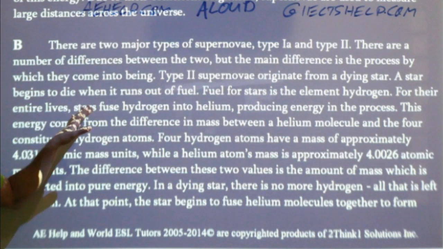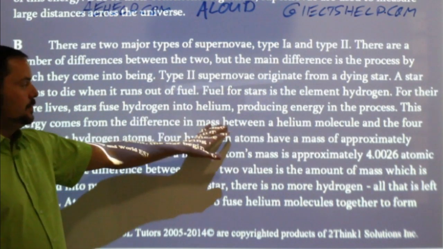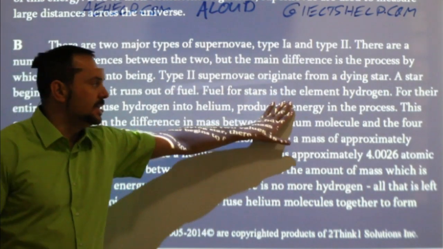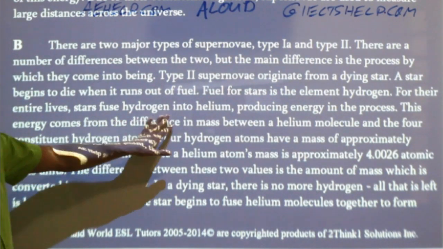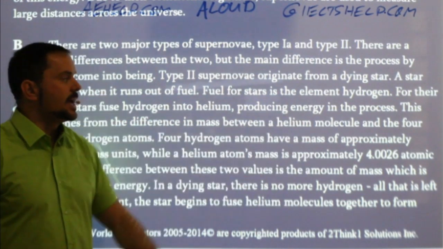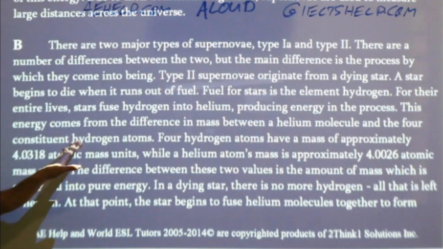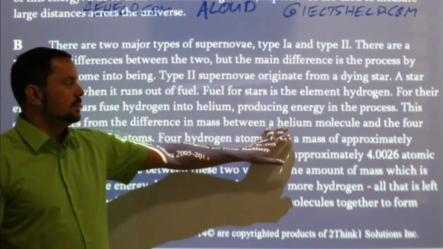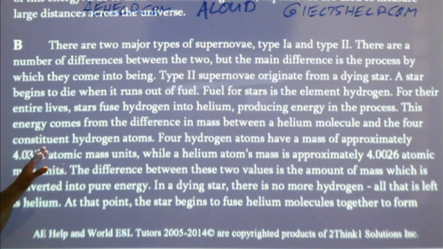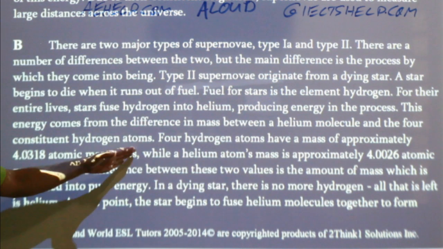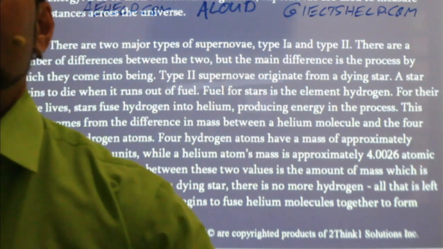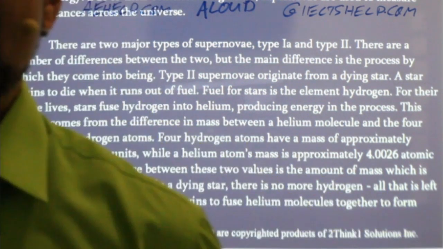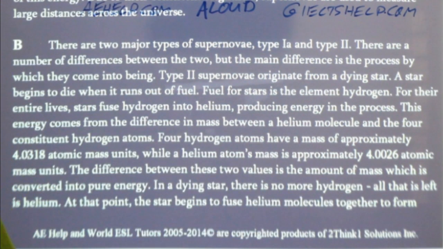A star begins to die when it runs out of fuel. Fuel for stars is the element hydrogen. For their entire lives, stars fuse hydrogen into helium, producing energy in the process. This energy comes from the difference in mass between a helium molecule and the 4 constituent hydrogen atoms. Now here you're thinking, oh, that's tough. I'm trying to learn about chemistry in English. Don't panic, okay? Just read and understand as much as you can, okay?